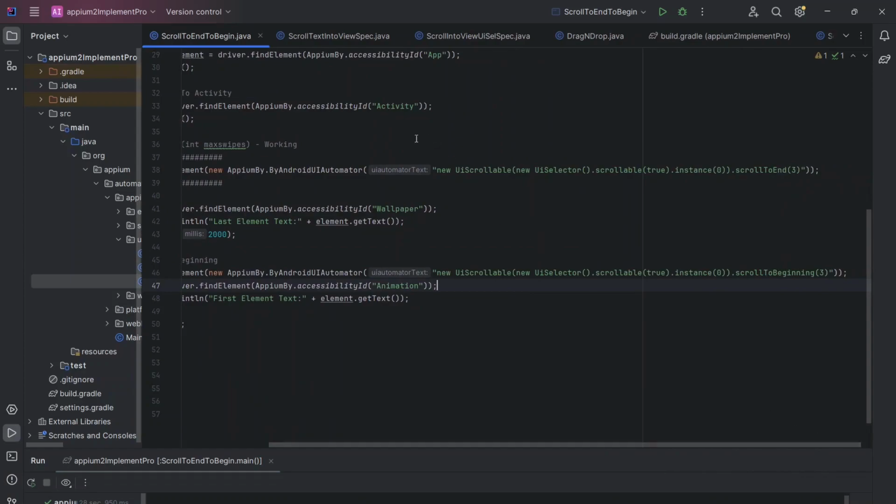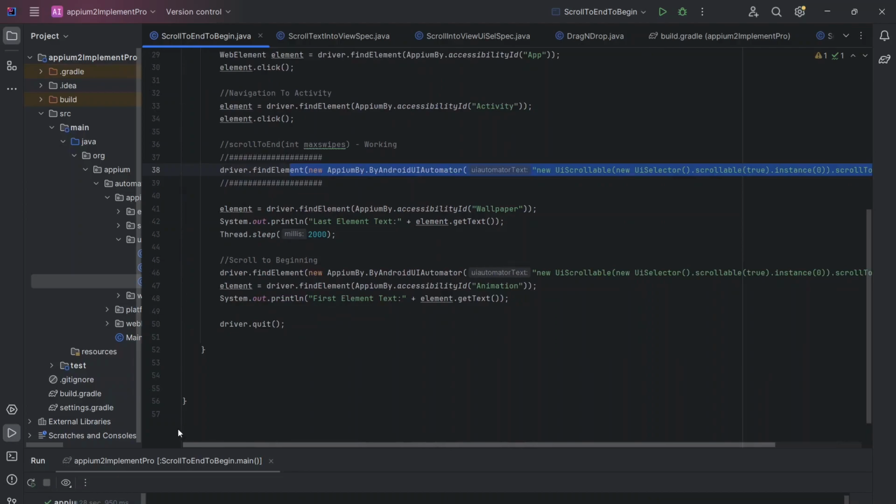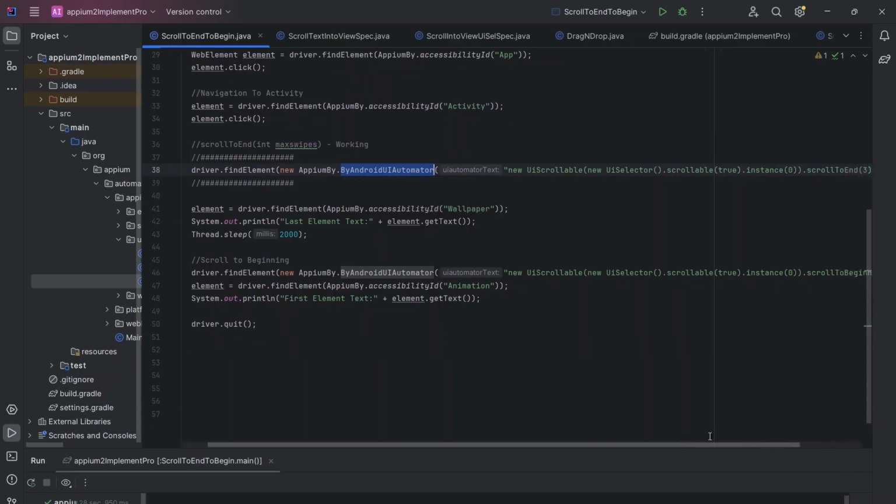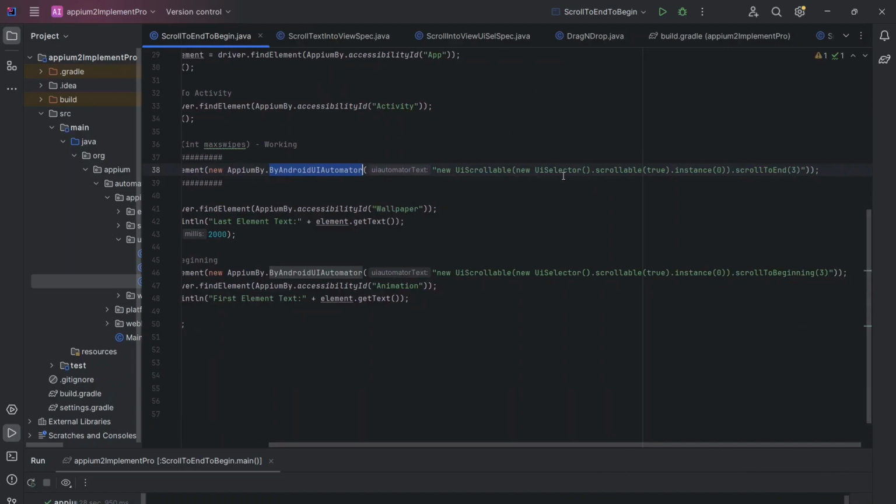See, this is the simple method that we need to store somewhere so that you can copy and put. Here I am not specifying any element. I am not giving any identification over here. driver.findElement AppiumBy, and I'm just giving this particular method itself. UiScrollable is the class in the Android library. It has a child class, that is new UiSelector, and it has the method scrollable, and it is giving the instance and first